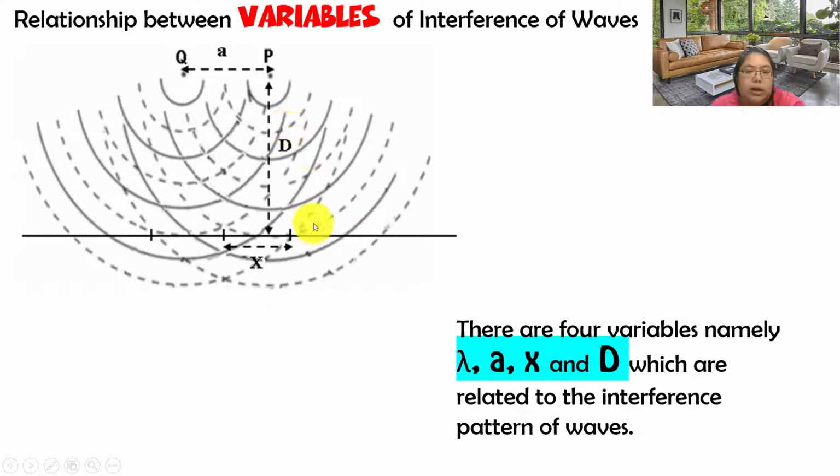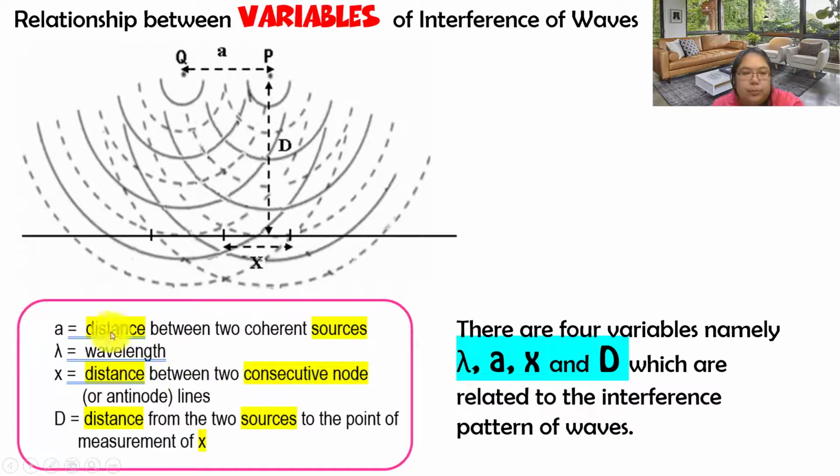Now we introduce some more. Can you see the dotted line? This one is a trough, this one is another trough. So this one we call lambda, the wavelength. From here, there are four variables, namely lambda, A, X, and D, which are related in the interference pattern of waves. Let's see the meanings. A, distance between two coherent sources. Lambda means wavelength.